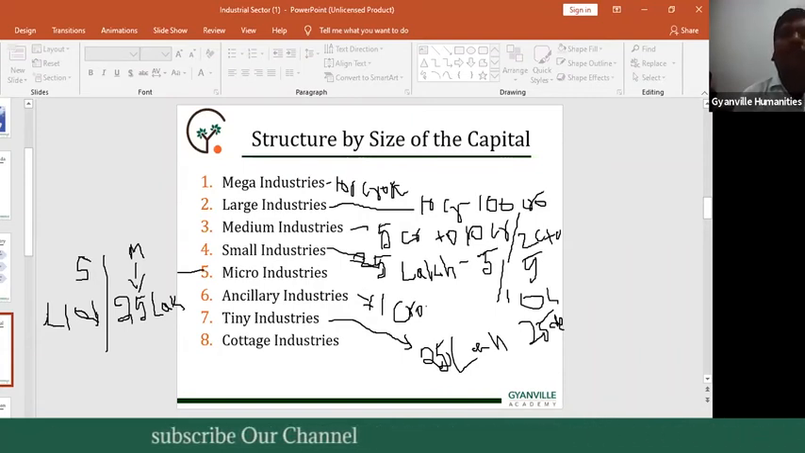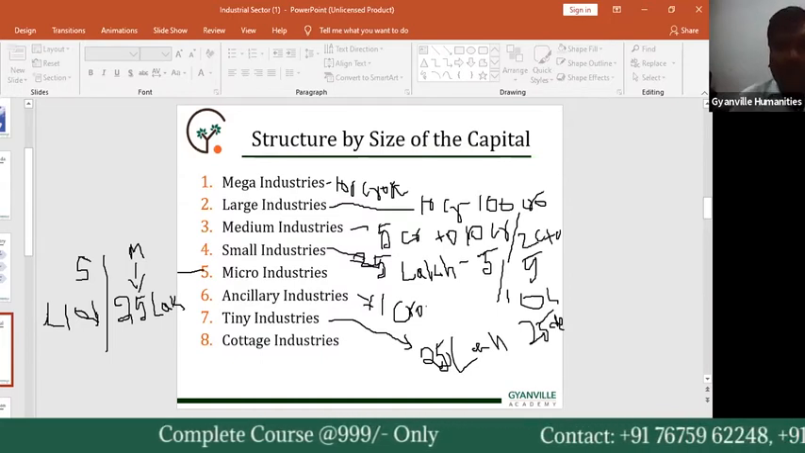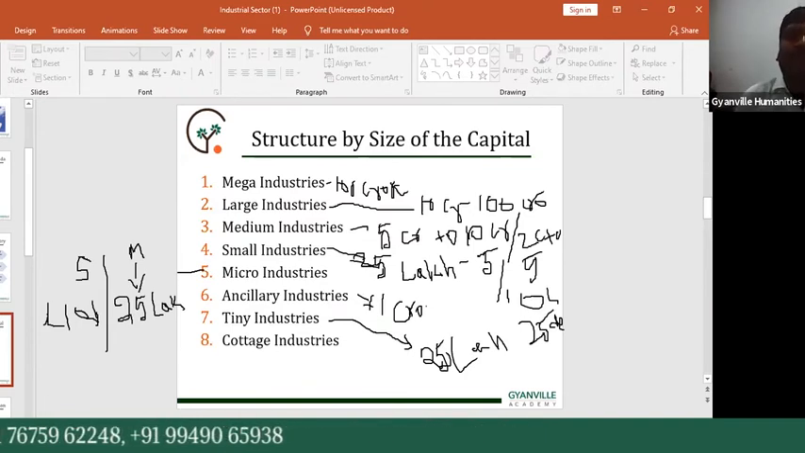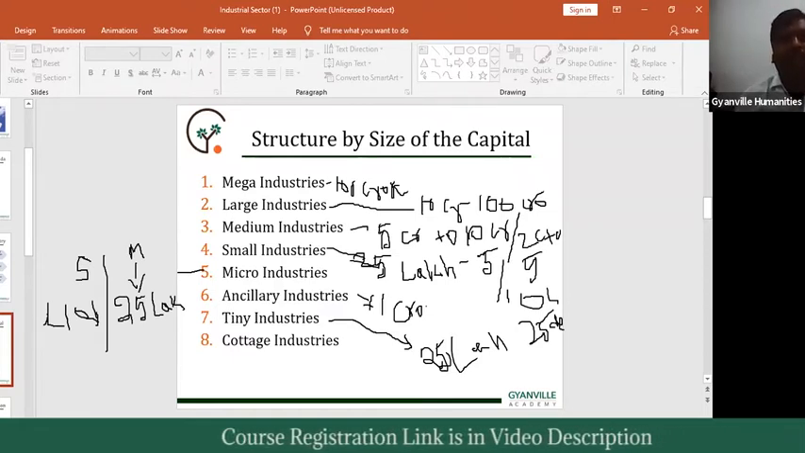In the service sector field, 2 crores rupees to 5 crores rupees. Small scale industries: more than 25 lakhs to less than 5 crores rupees in manufacturing, and in the service sector 10 lakhs rupees to 25 lakhs rupees. Micro industries: in manufacturing, less than 25 lakhs rupees, and in the service sector, less than 10 lakhs rupees.